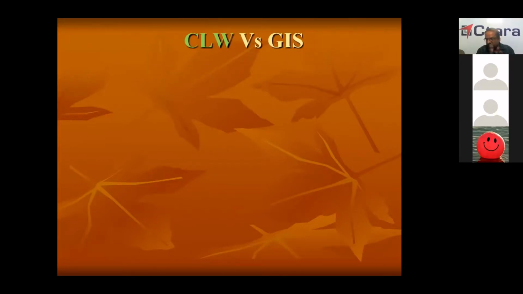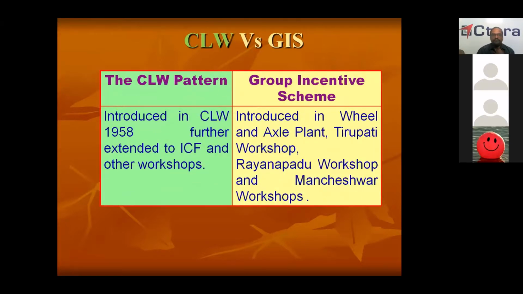Now, we'll see the comparison between CLW and the group incentive scheme. The CLW incentive scheme was introduced in 1968 in CLW and extended to ICF and other workshops. It was introduced in the wheel and axle plant, Tirupati workshop, Rampad workshop and Manchester. So this is after, in the 21st century. That one is around 50 years back. The group incentive is around 2003, 4, okay. Almost 42 years difference is there.